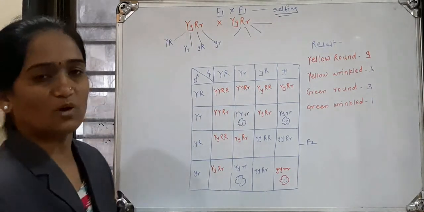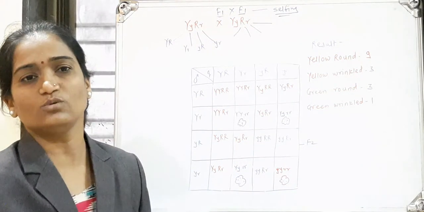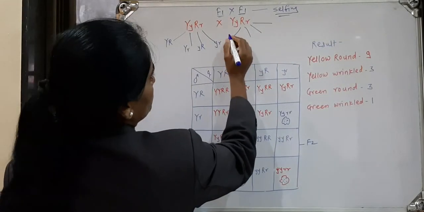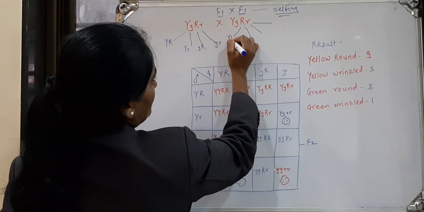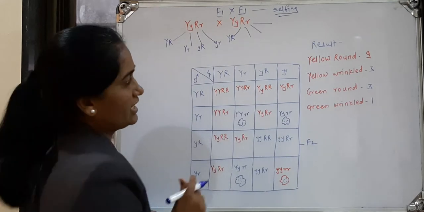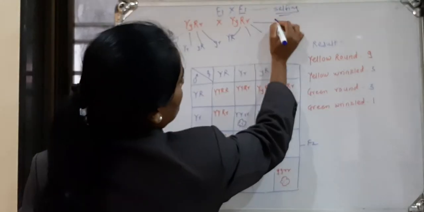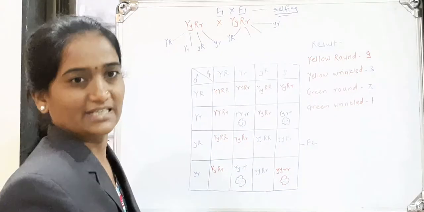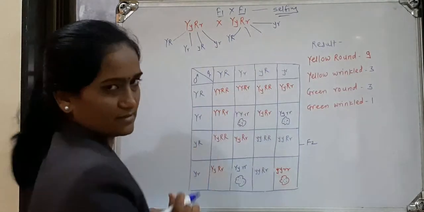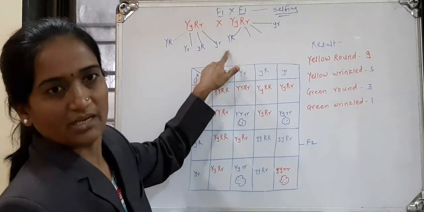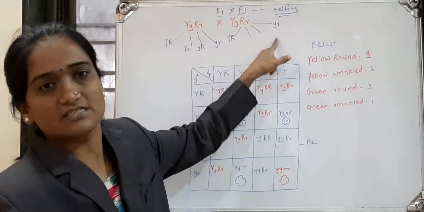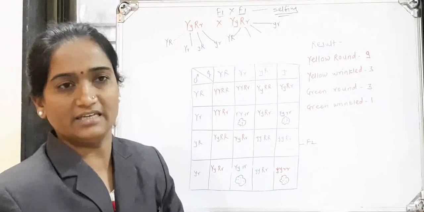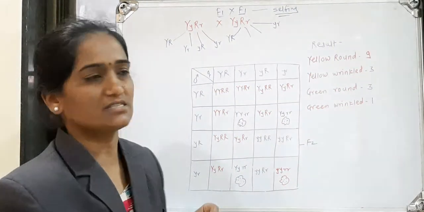There is a small trick here on how to write the gametes. First we write in capital form, means capital Y, capital R. Then from the last we take small y, small r. Then 2 remain: at the first time capital and at the last small. Here one is capital and one is small.